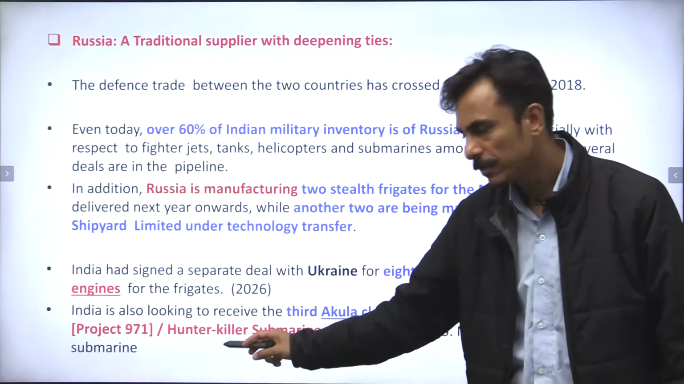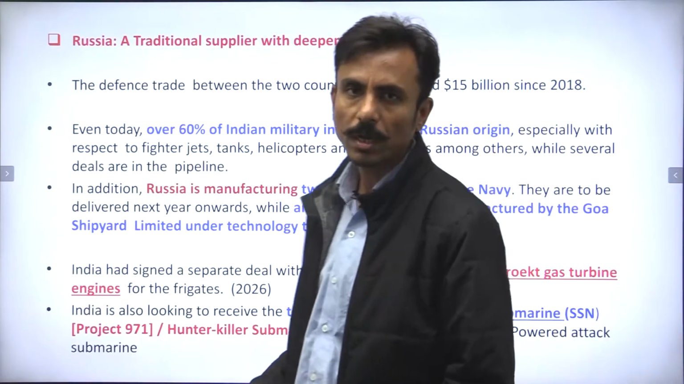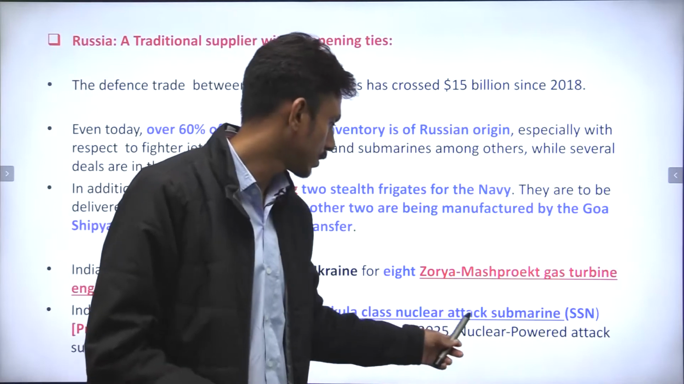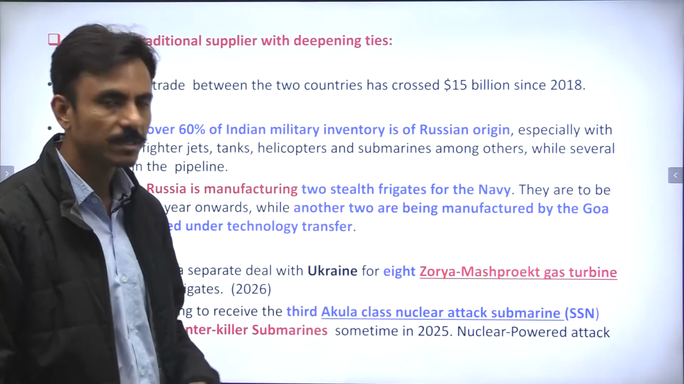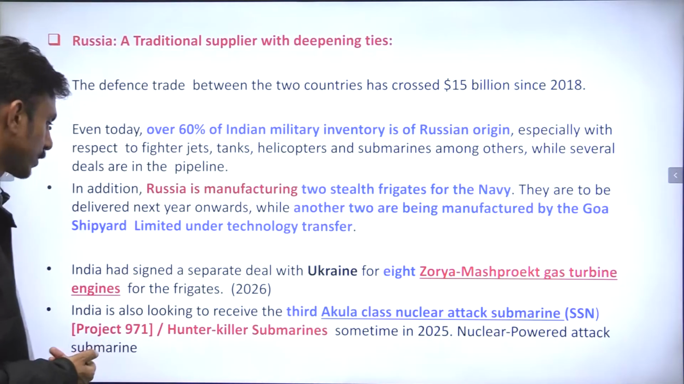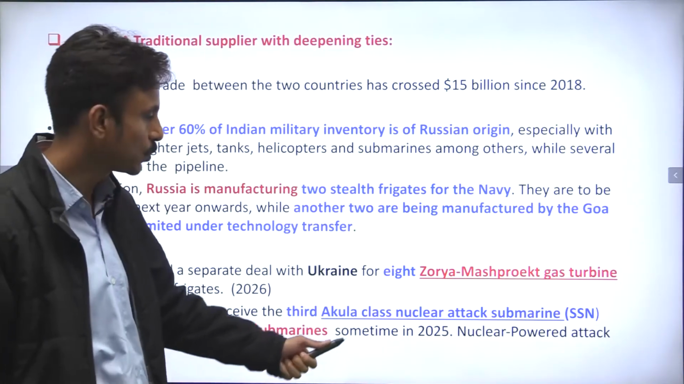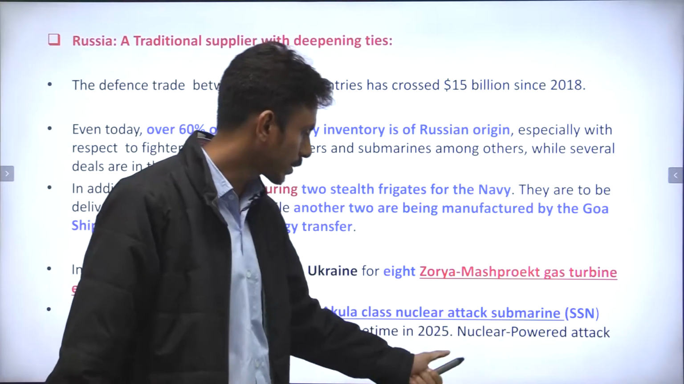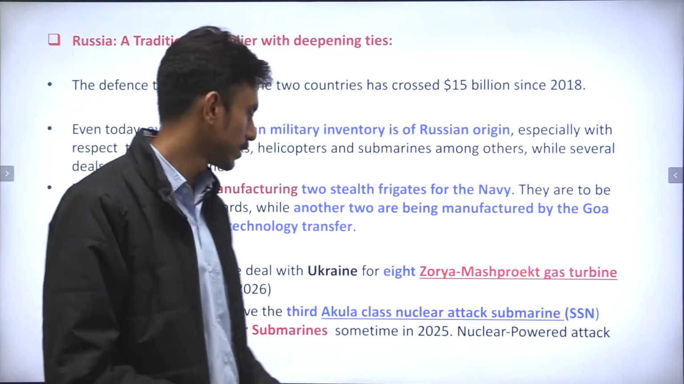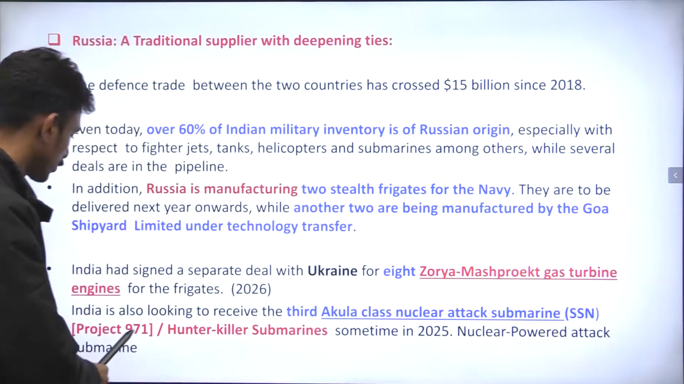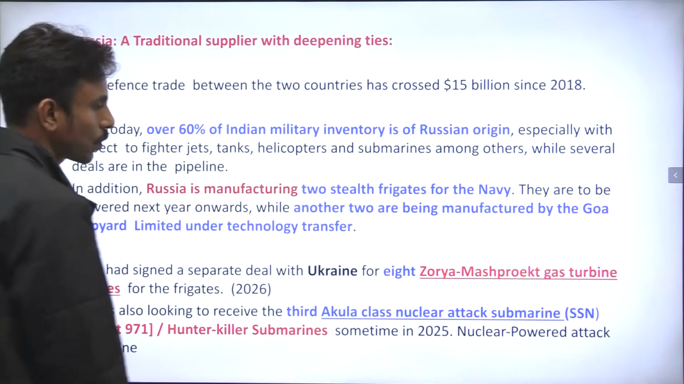India is also looking to receive the 3rd Akula class nuclear attack submarine. Guys, Akula class nuclear-powered submarines are the most powerful submarines, and they can attack the target in the water, and they are nuclear-powered attack submarines. It doesn't mean that they would be launching nuclear missiles, but they are nuclear-powered in the sense that they are being run by nuclear energy, correct? So India is also looking to receive the 3rd Akula class nuclear attack submarine, also called SSN.